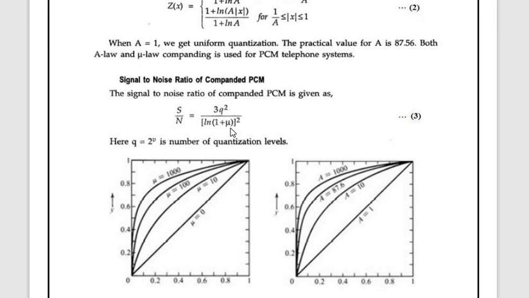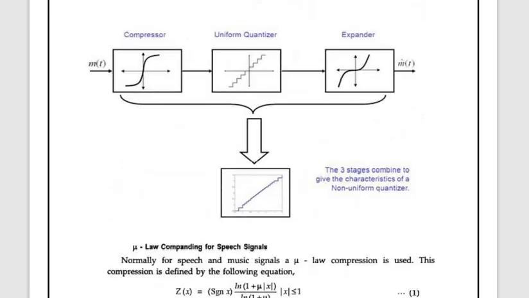So this was about PCM and the compounding used in PCM. I hope you are clear with this compounding. This compounding and all this process come under the pulse code modulation technique itself. What is compounding? It is nothing but compression and expansion. This compounding is of two types: mu law compounding and A law compounding. If I compare both techniques, mu law compounding is much better. Mu law compounding is mostly used in music and speech signals, whereas A law compounding is used in PCM telephony or in space communications.